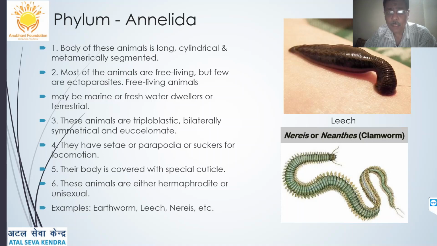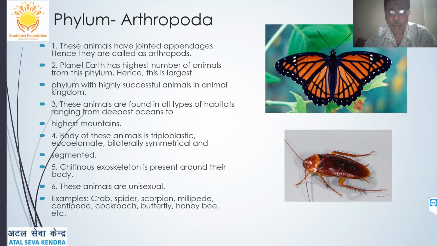Then we have phylum Arthropoda, the biggest group of organisms in this world. They are called Arthropoda. Poda means foot or feet, and arthros means joint, so they have jointed appendages. Planet Earth has the highest number of these organisms.